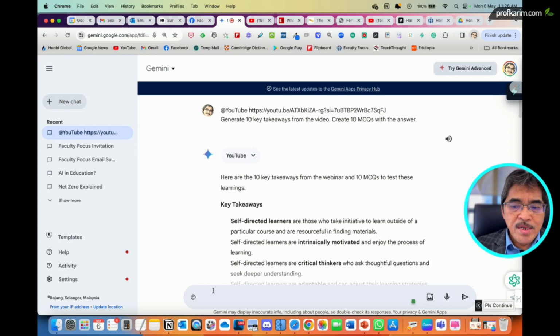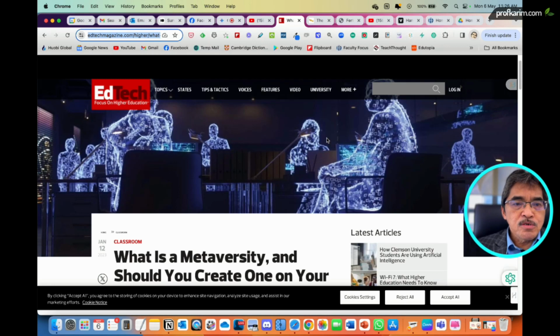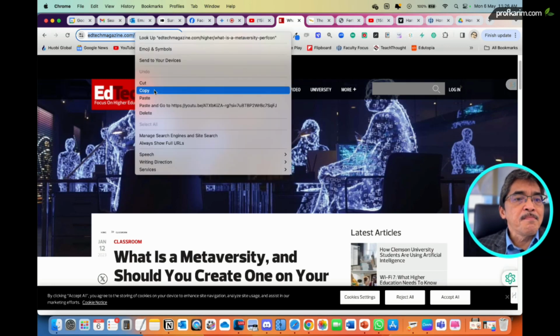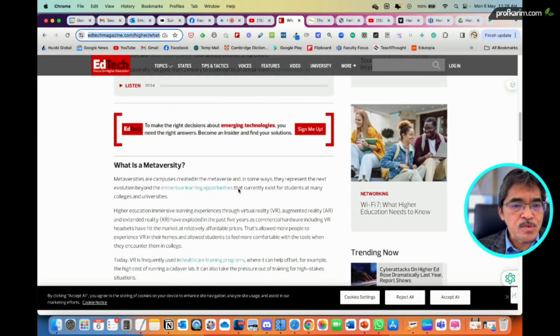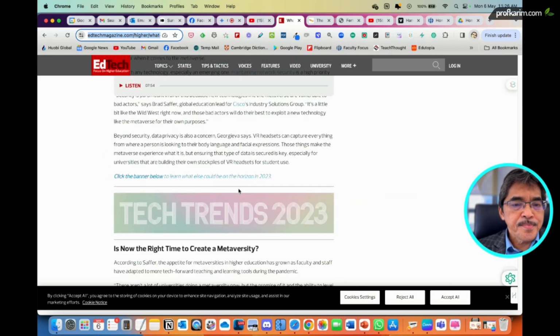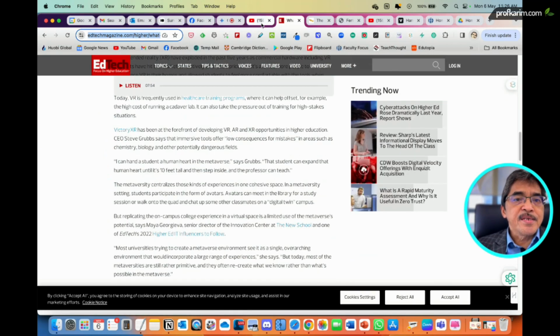Okay, now what else do I want to show? Let's say I want Gemini to analyze an article from a website. Okay, so I can go to any website. I get the link of this article. What is a meta-velocity? So there's a whole article here. Then I want Gemini to do something with this article.